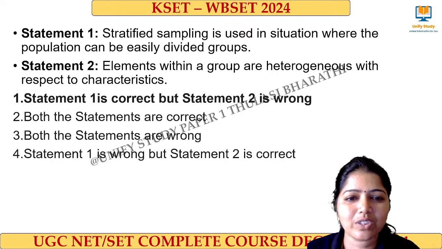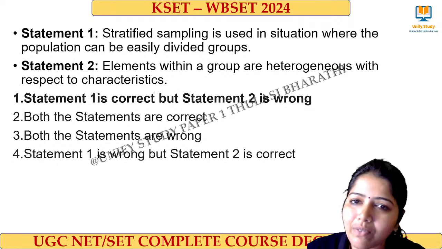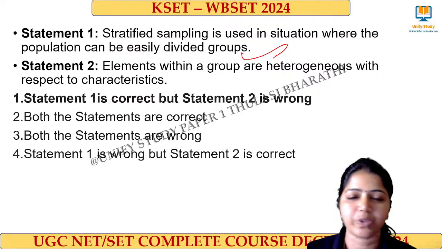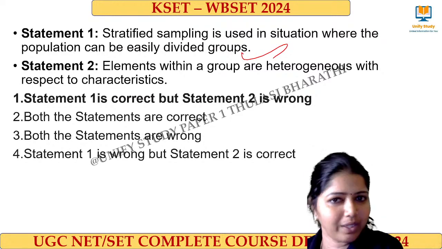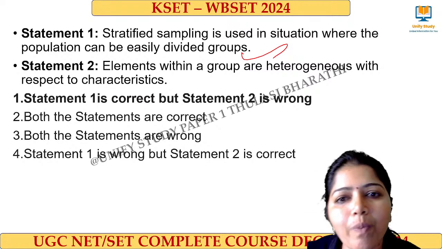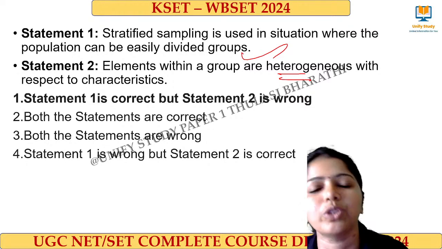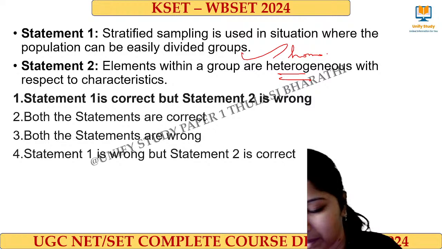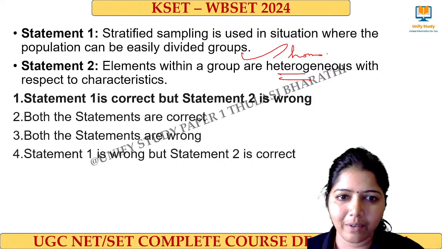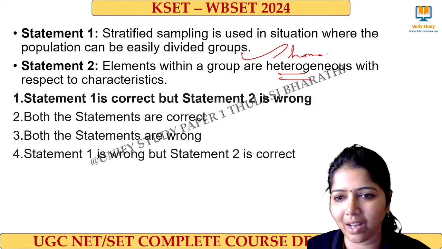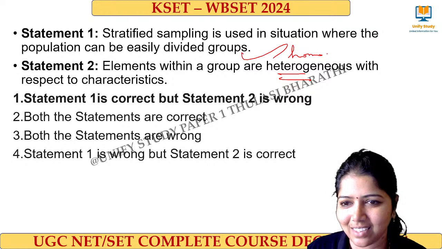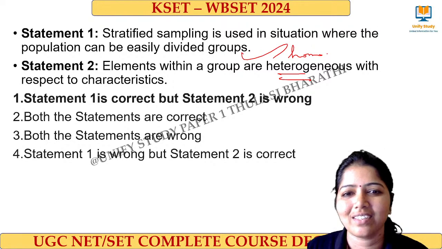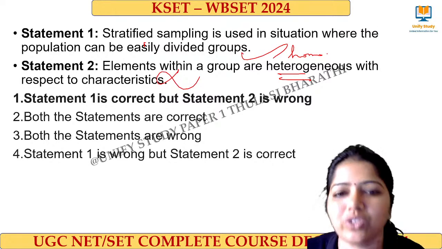The right answer for this question is option 1. Statement 1 is correct. Stratified sampling is used in a situation where the population can be easily divided into groups. Yes, I have divided. Maths, physics, English, I have divided. Elements within a group are what? Within a group, they are homogeneous, because all people belong to the Maths department, all people belong to the English department, here history. Am I clear? Clear or not? Yes. Okay? Right. So, this is right and this is false.